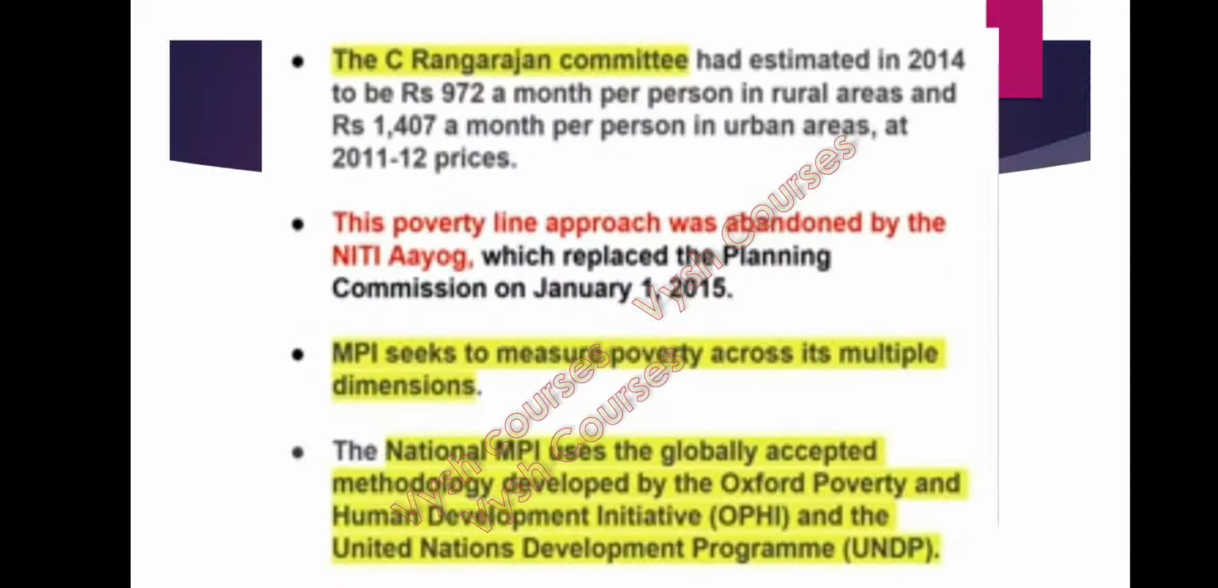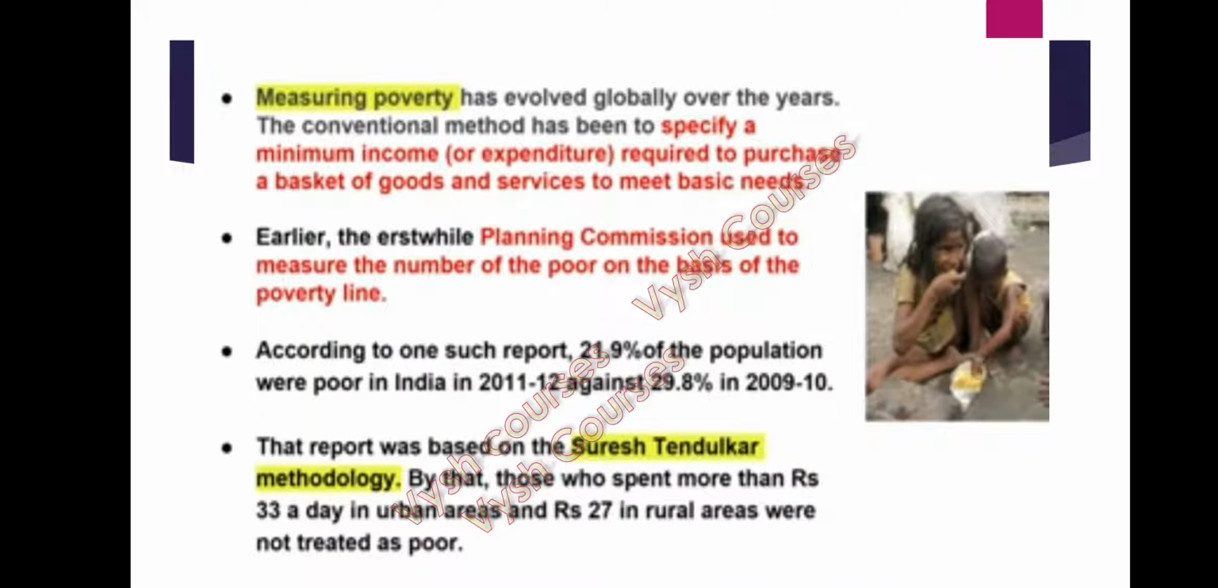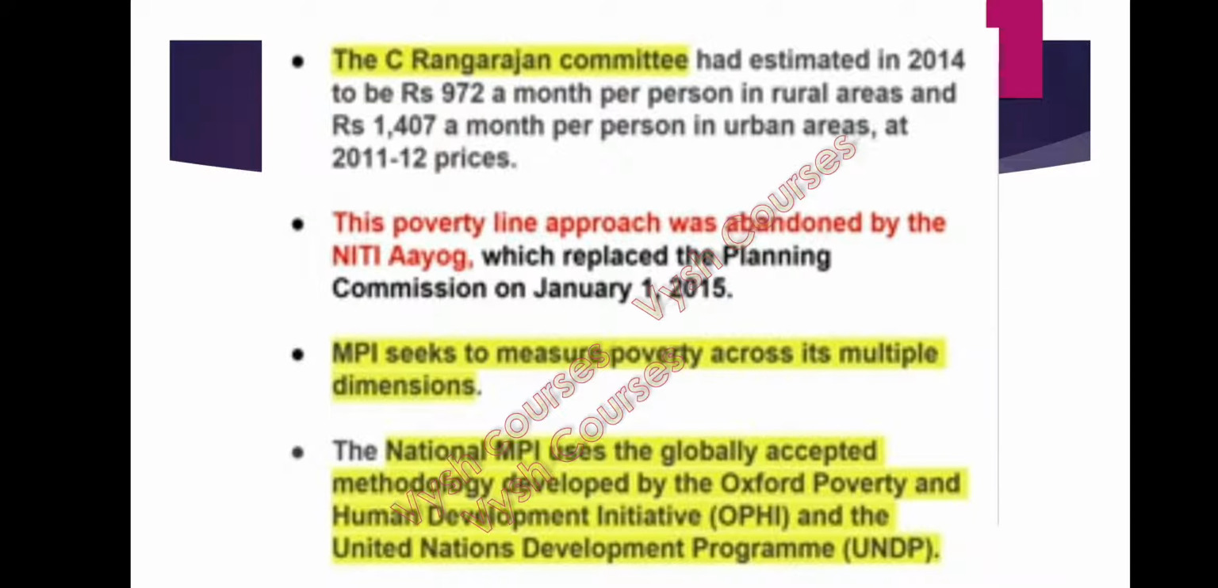And the Rangarajan committee estimated that for 2014, it is rupees 972 a month per person in rural areas and 1407 a month per person in urban areas, at 2011-12 prices, with 2011-12 as the base year. So in 2014, rupees 972 per month per person is the spending that needs to be done in rural areas and 1407 a month per person in urban areas. This is the C Rangarajan committee. Before that is the Suresh Tendulkar committee. You have to remember these two committees. They are very important committees, so remember them.